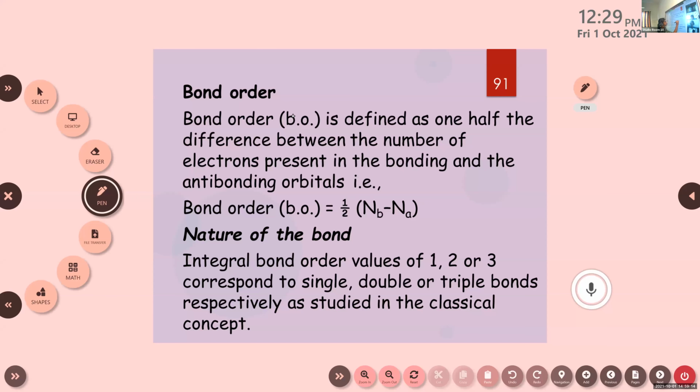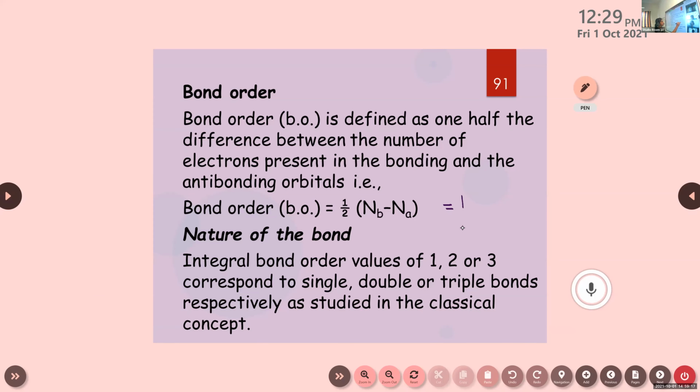Okay, the bond order of hydrogen molecule will be half into, what is the number of electrons present in bonding molecular orbital? How many electrons are there in bonding molecular orbital of hydrogen? 2, right? Only 2 electrons are present in the bonding molecular orbital. And in Na, there is no such electron. So 2 minus 0, so half into 2, that is 1. So here the bond order is 1. That's why a single bond exists between hydrogen atoms in hydrogen molecule.